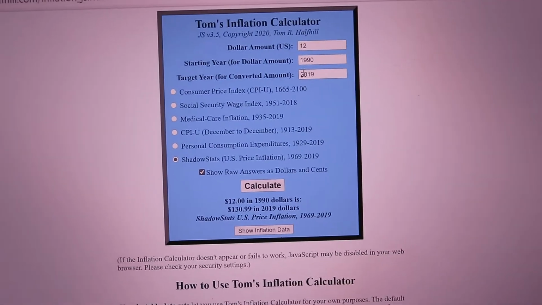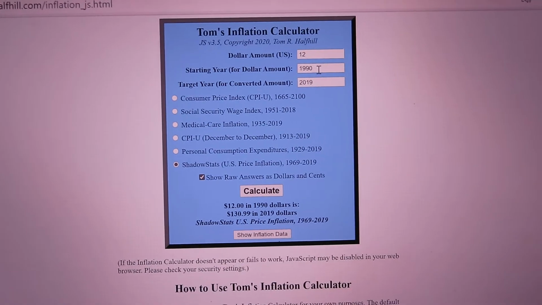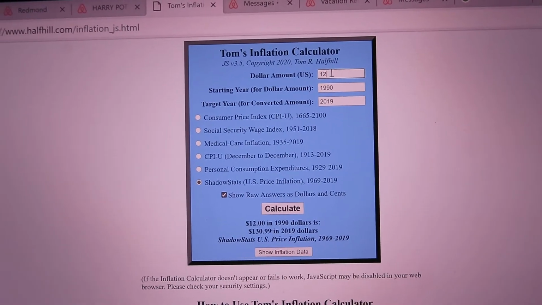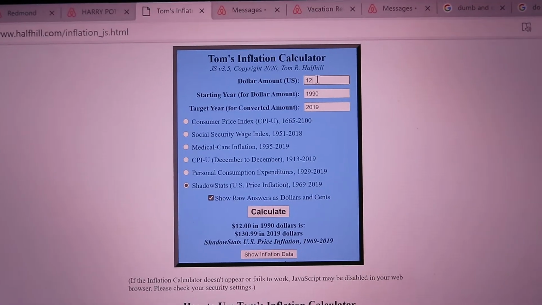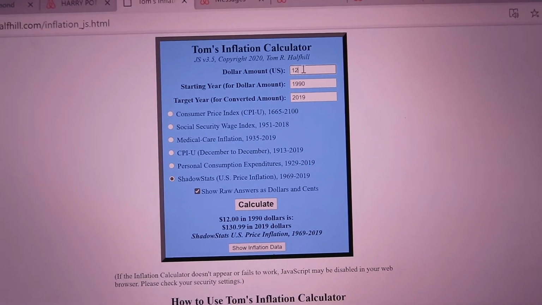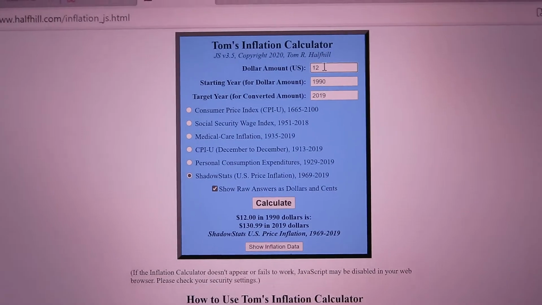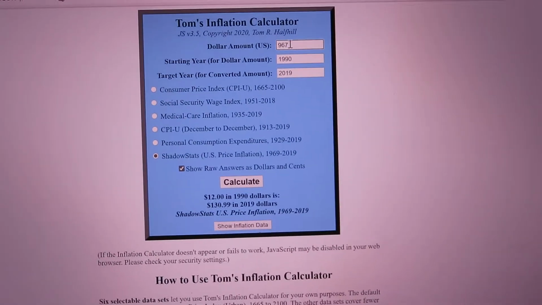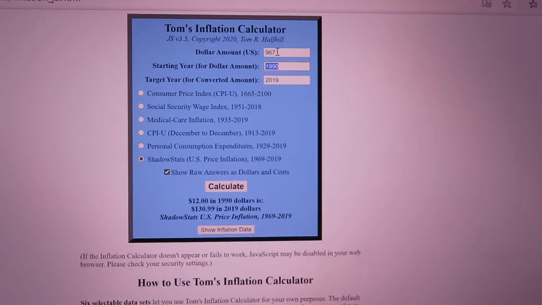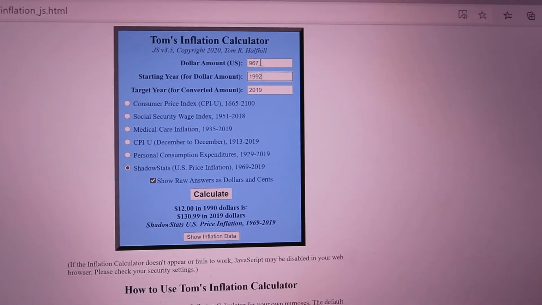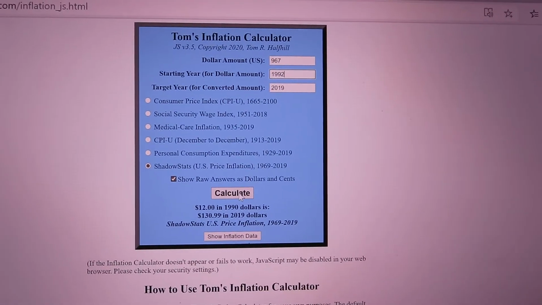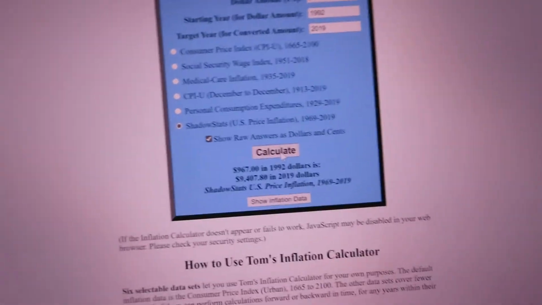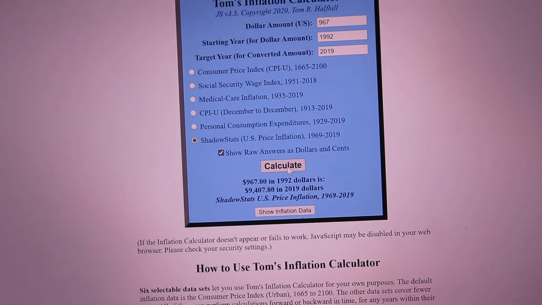That makes sense. Okay, now in Home Alone 2, Kevin, at the end of the movie, gets scolded by his dad saying, Kevin, you spent $967 on room service. $967, and the movie was made in 1992. And let's see what that was. That was $9,407.80.